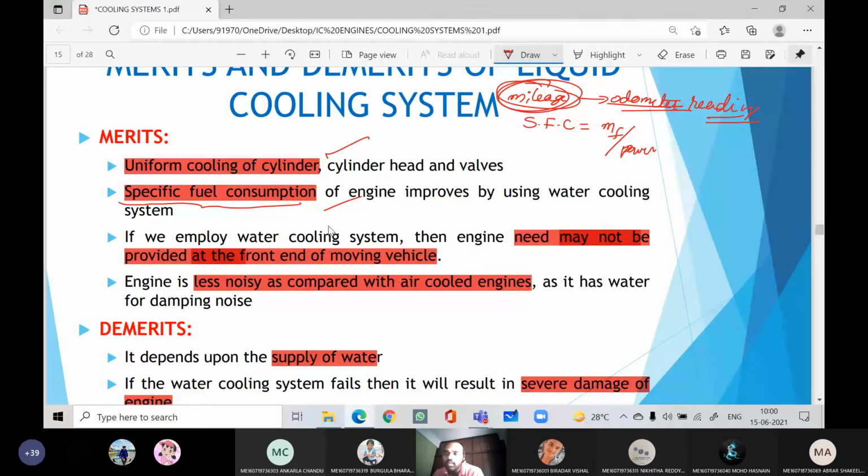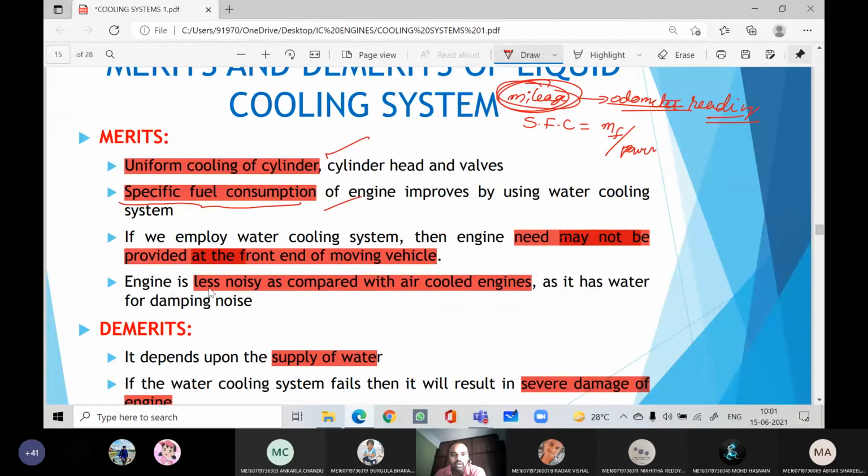Because only then will the incoming air be sufficient to cool the engine. Whereas if you are using a water cooling system, the engine need not be located at the front. You can even locate it at the back, because we are using only water for cooling, not air. Therefore we can use either a front engine or a rear engine. That is why in the Nano car the engine is at the rear. If it were air cooled, we can't put the engine at the back, as it causes overheating.